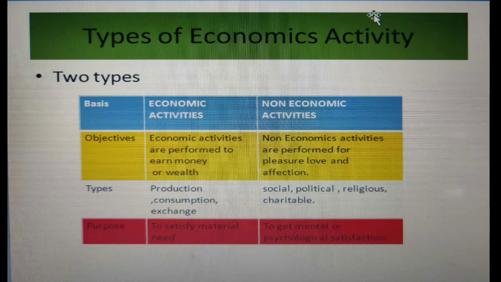Under micro and macroeconomics, human beings perform different activities, and these activities can be broadly categorized in two ways. First, economic activities. Next, non-economic activities. Economic activities are performed to earn money or wealth, which is production, consumption, or exchange. Non-economic activities are performed for pleasure, love, and affection. These can be categorized as social, political, religious, and charitable.